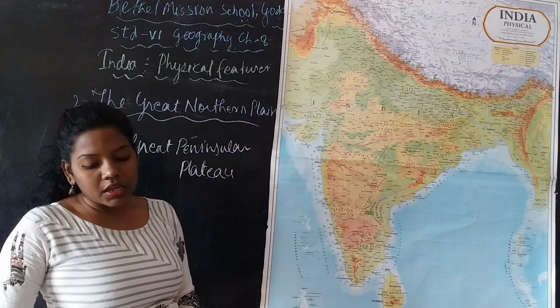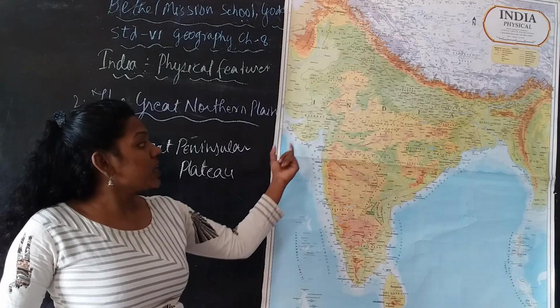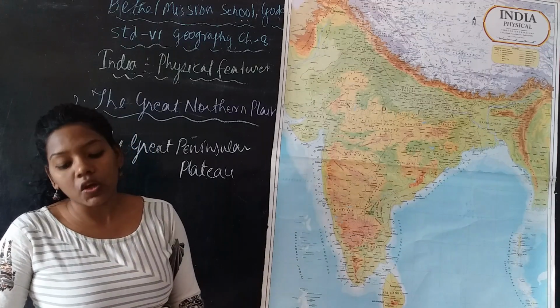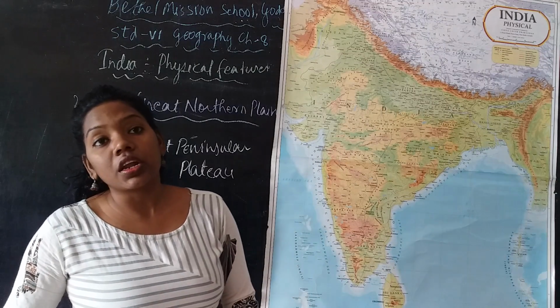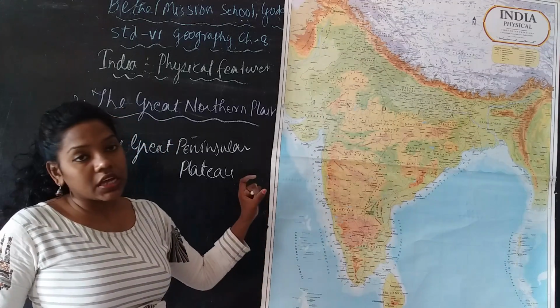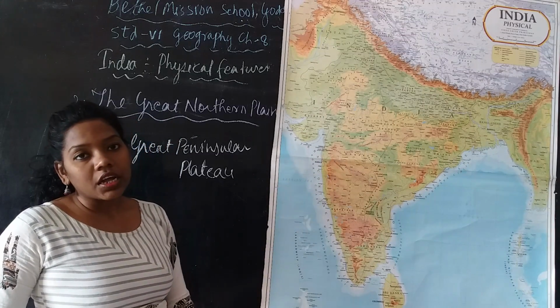This plateau is rich in minerals like coal, iron and manganese.